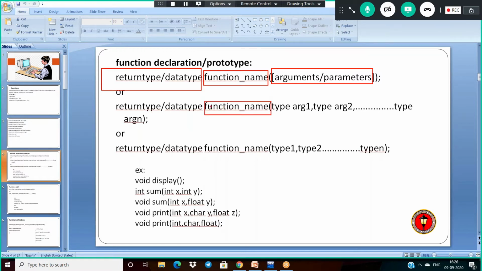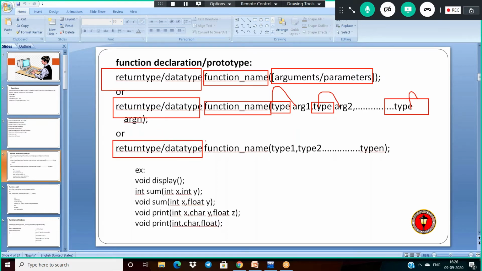Another way of representation: return or data type, function name, and then the argument types. I specify the type of argument 1, argument 2, up to argument n. In this case, I don't need to specify the argument variable names; you can specify the variable types only. Either way of representation is called your function declaration.